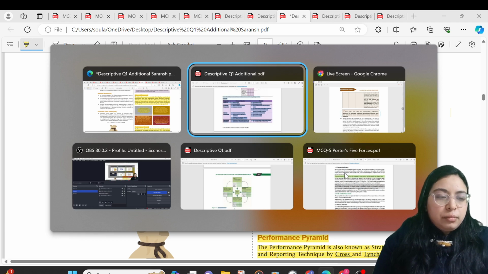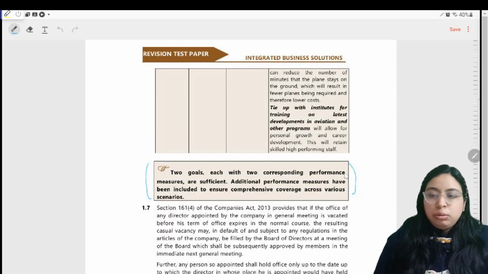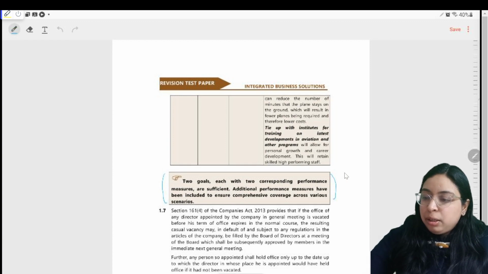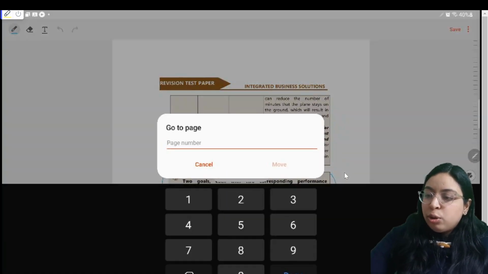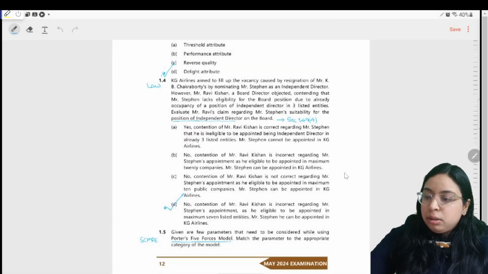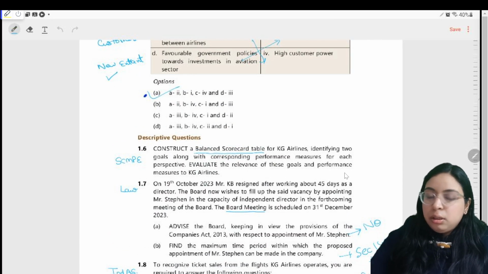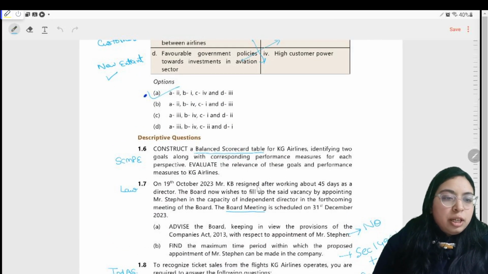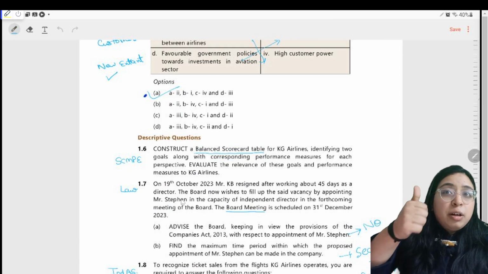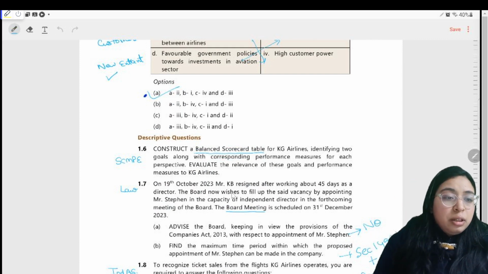Okay. So let's move on to the descriptive part, question number 2. On 19th October, Mr. KB resigned after working about 45 days as a director. KB was a casual vacancy director. The board now wishes to fill up the said vacancy by appointing Mr. Stephen as an independent director in the forthcoming meeting of the board.